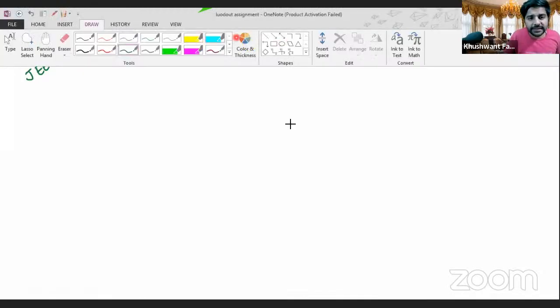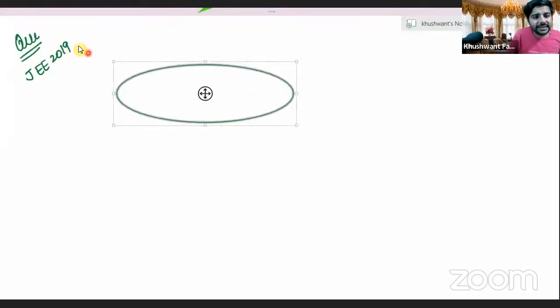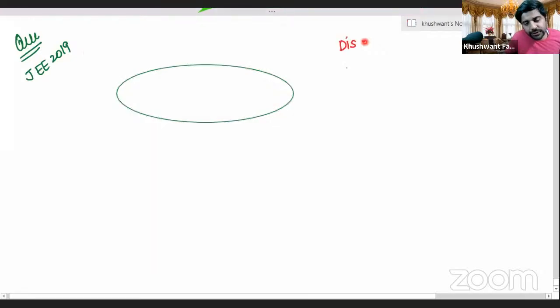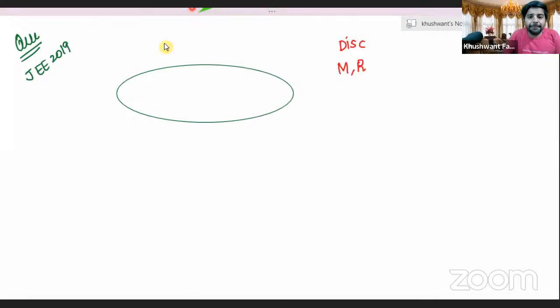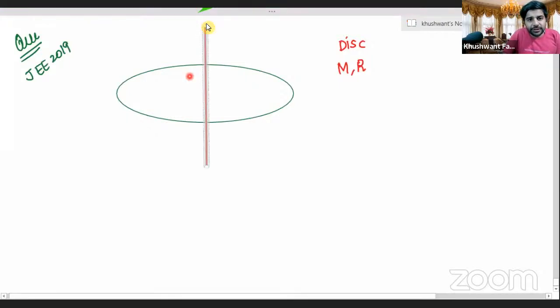There is a disk whose mass is given to you as m, radius is given to you as r. They ask you to calculate its moment of inertia about the axis passing through the center and perpendicular to the plane of the disk. Like this, the axis is passing through the center and perpendicular to the plane of the disk.